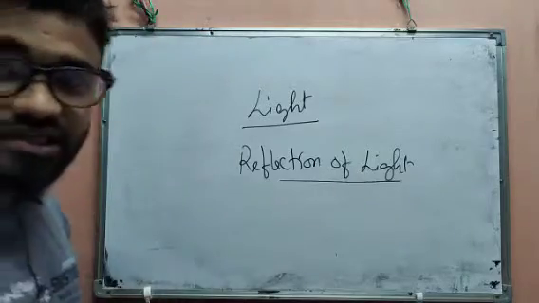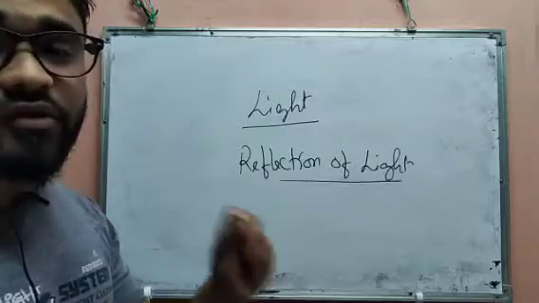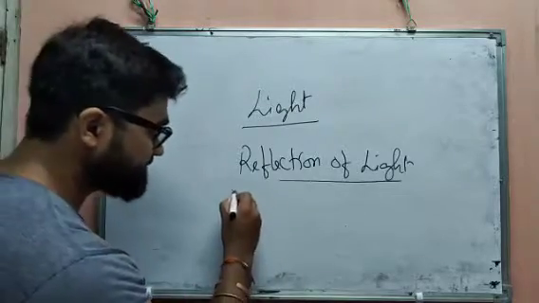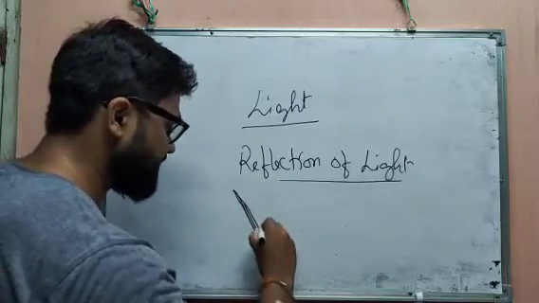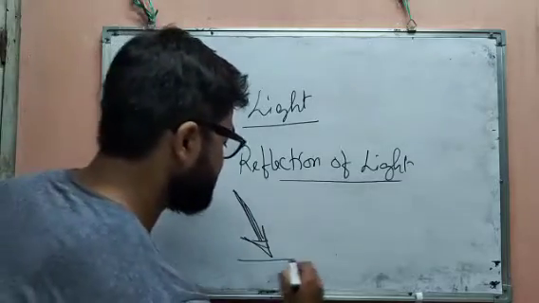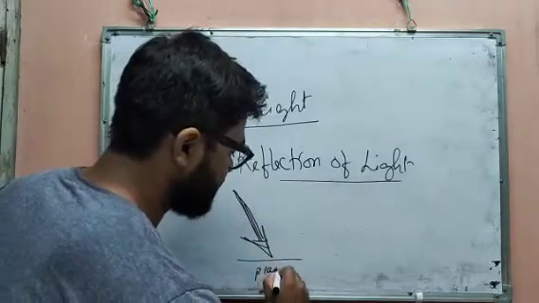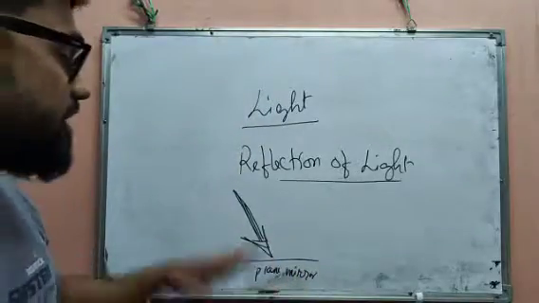To understand this sentence, I am going to give a figure and explain from the figure. Suppose light is traveling from this source like that. Suppose you have given a surface, say a plane mirror. Then what will happen?